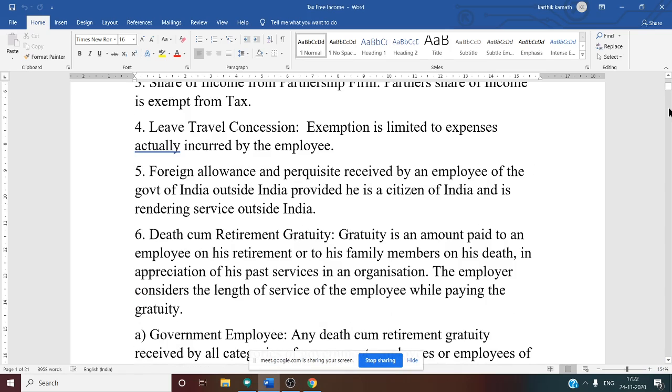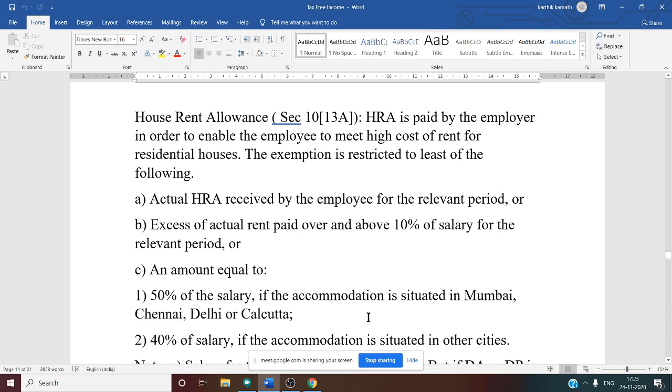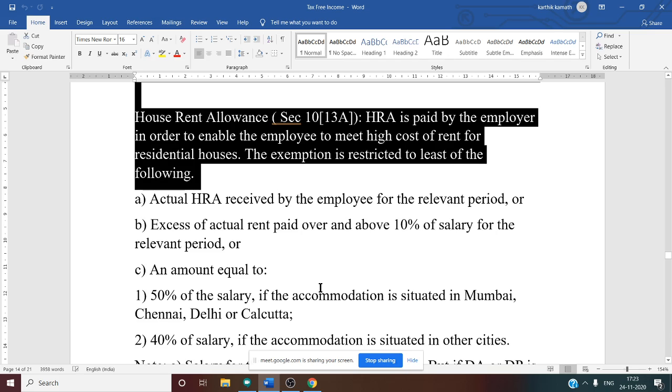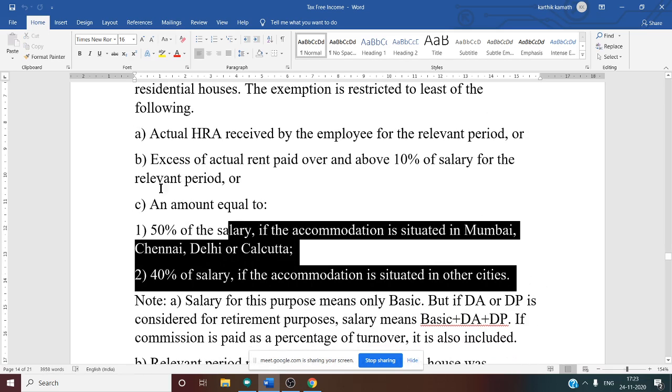Under tax-free income, we were discussing house rent allowance. Before that, let's give a brief about house rent allowance. Whenever an employee stays in a rented house, the company will provide some additional allowance to meet the expenditure of the rent. That comes under Section 10 clause 13A. There are certain exemptions, restricted to the following three.